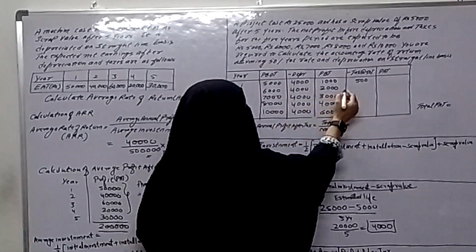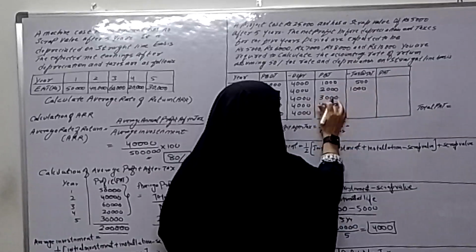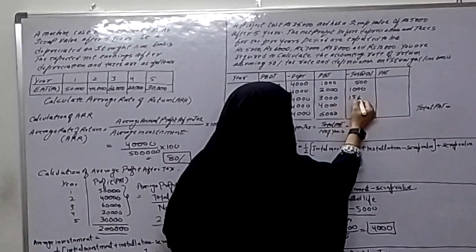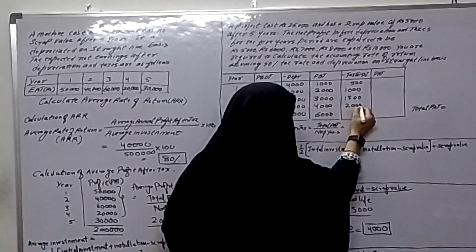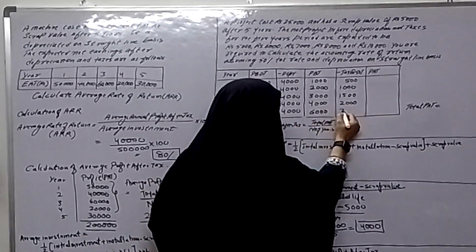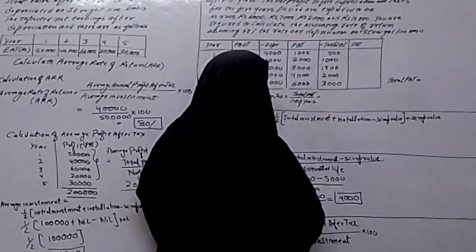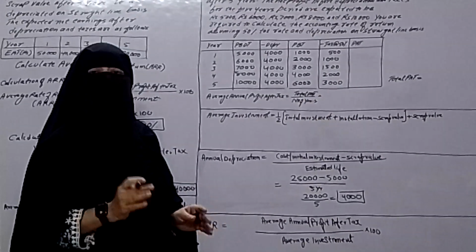50% of 2,000 will be 1,000. And 50% of 3,000, it will be 1,500. And 50% of 4,000, 2,000. 50% of 6,000, it will be 3,000. So this is the tax.